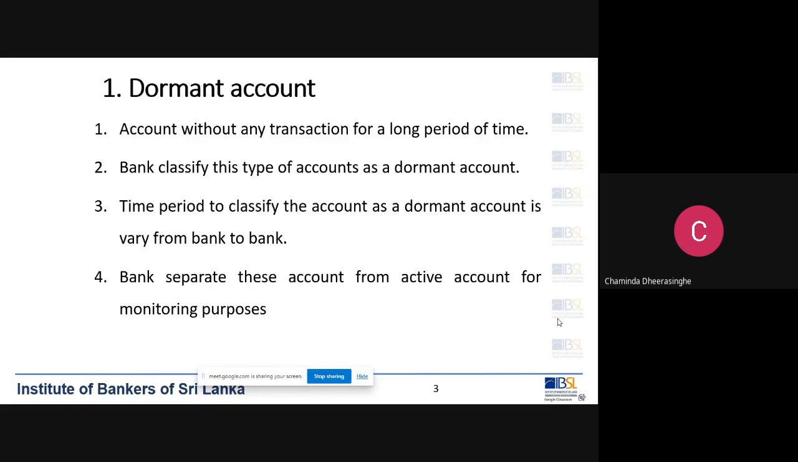Then, when we categorize accounts as dormant, we have a special duty to monitor them. If any transaction happens in a dormant account, you have to be vigilant and check the sources of funds, and if the transaction is suspicious, you have to report it to the central bank under the suspicious transaction act. That is why we change accounts to dormant account status. That is about dormant accounts.